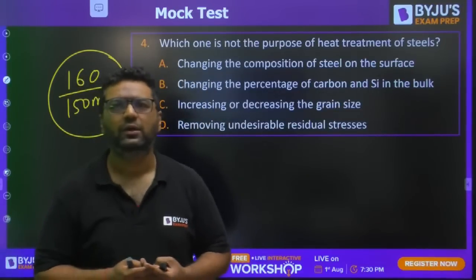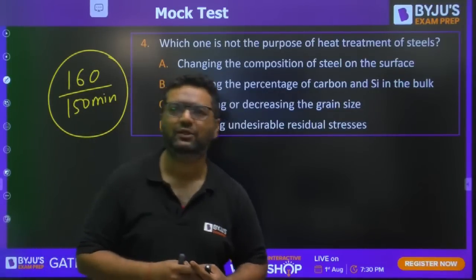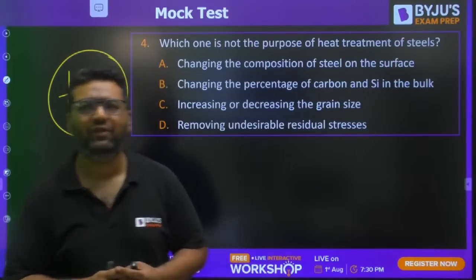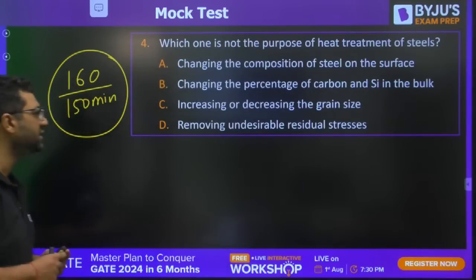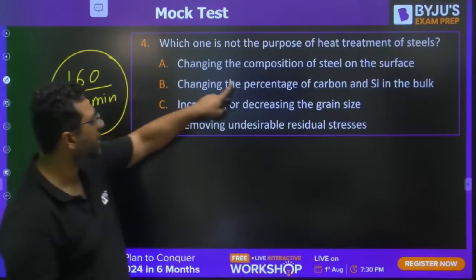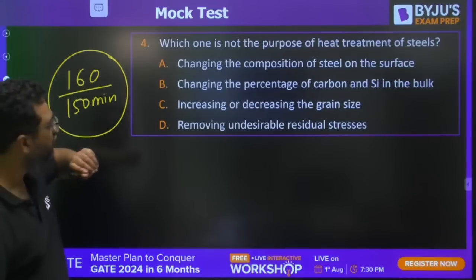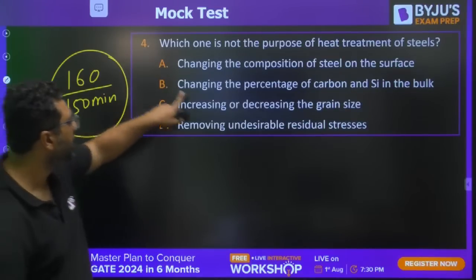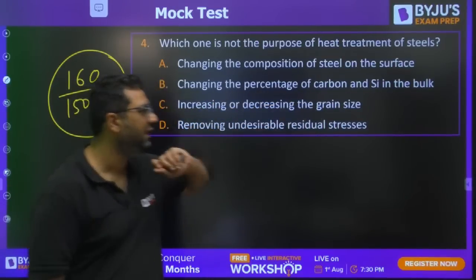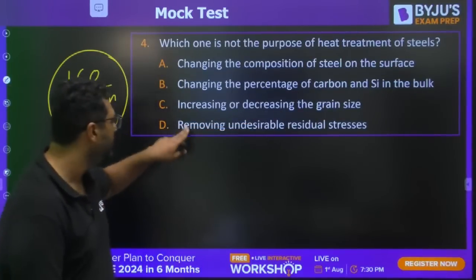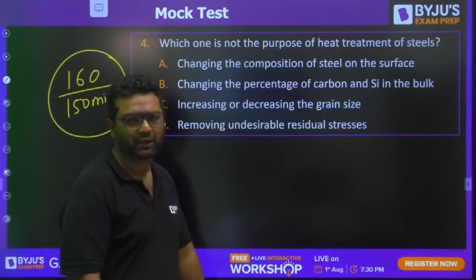Very good. Some of you have given the answer, like Parth, Sarath, Ajay, Naruto, and Vinay, saying the answer is B. Changing the composition of steel on the surface, changing the percentage of carbon and silicon in the bulk, increasing or decreasing the grain size, removing undesirable residual stress.